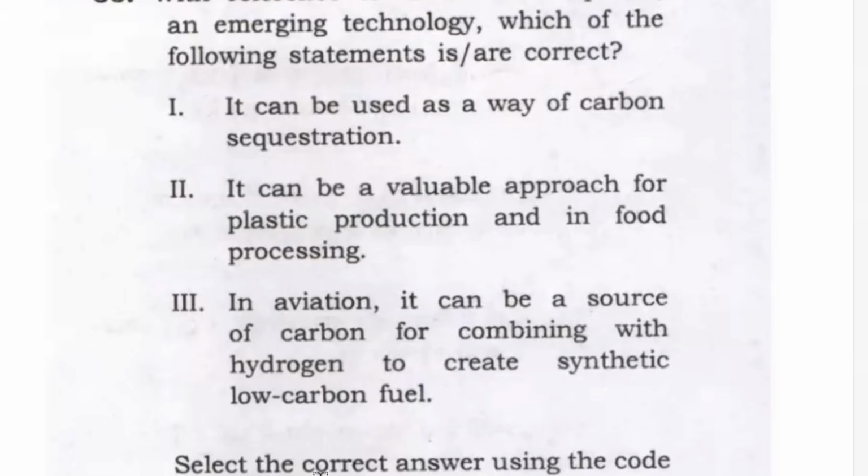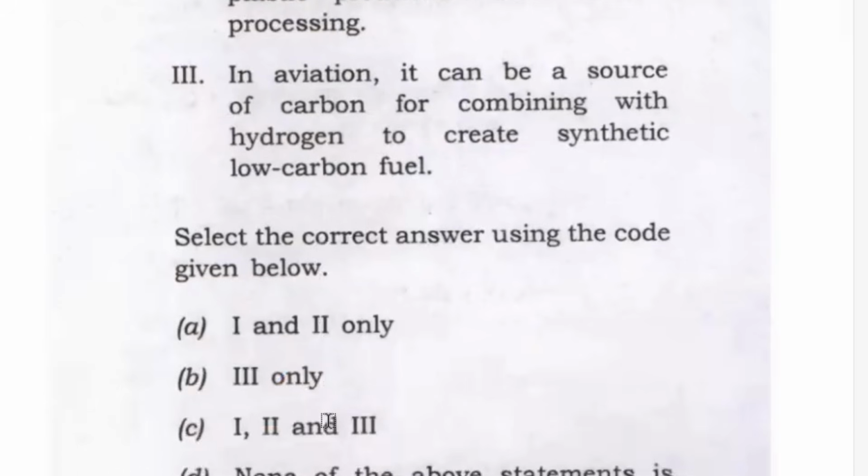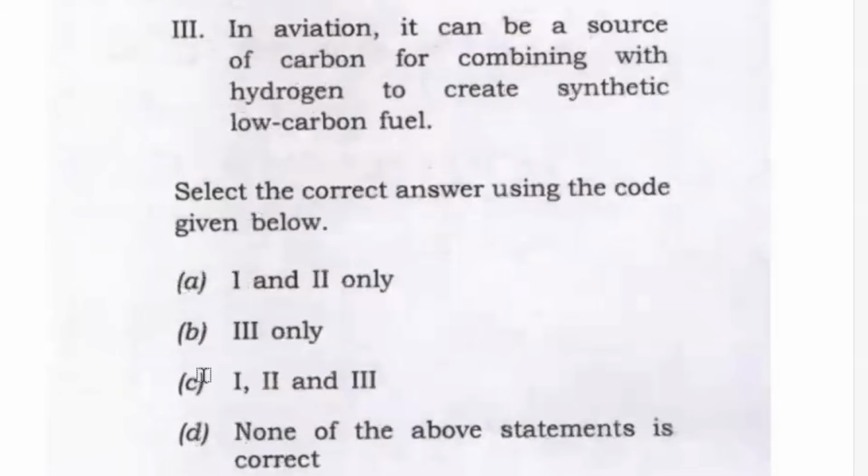Now, you see, statement 1 says it can be used as a way of carbon sequestration. And statement 3 also is talking about it being a source of carbon for combining with hydrogen to create synthetic low carbon fuel. Now, 1 and 3 are reinforcing each other. Both are talking about carbon. So either both will be correct or both will be incorrect. After applying this logic, we are left with: if 1 and 3 both are correct, then C, 1, 2, and 3, can be the answer. Or if both are incorrect, then D. Out of C or D, there will be one answer.